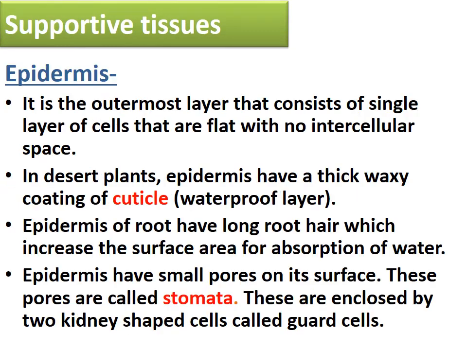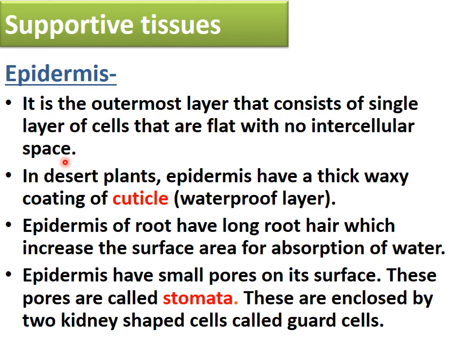Now, apart from these, there are two supportive tissues present in the plant tissue, that is epidermis and cork. Now, what is epidermis? Epidermis is the outermost layer that consists of a single layer of cells which are flat with no intercellular space.